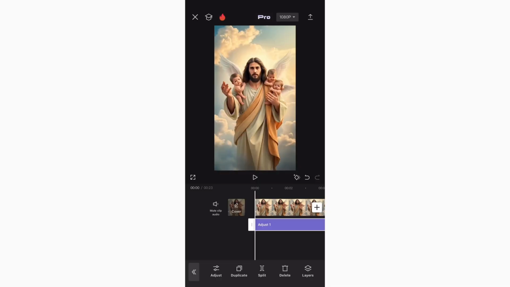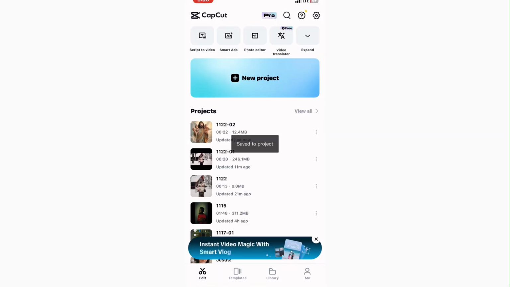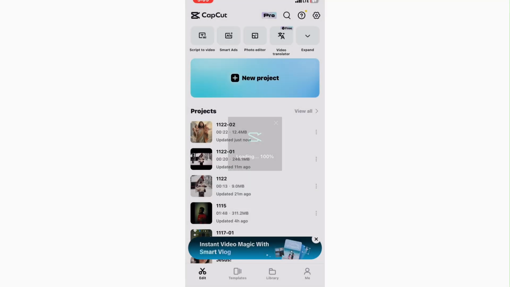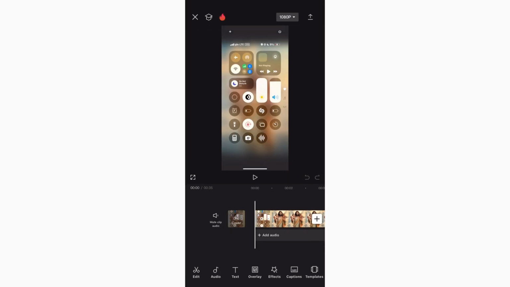After you finish recording your screen, you are going to exit your CapCut. Now what you're going to do next is import the video you screen recorded. So import a new project, and this is the video we screen recorded. Now you can see that. So we are going to play it and see what it looks like.